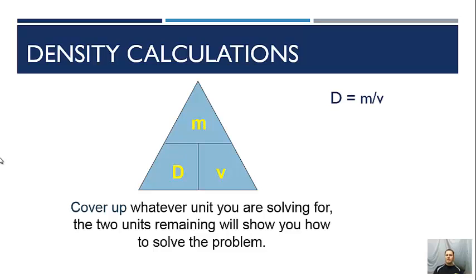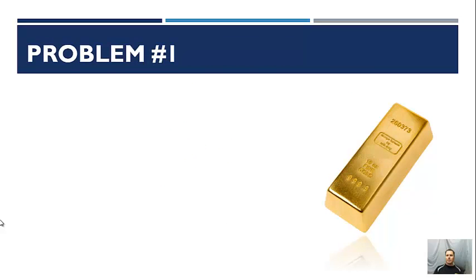So if you use this, it'll help you to know what to do each time. To cover up density, we're going to have mass over volume. If we want mass, it's going to be density times volume. And if we want volume, it's going to be mass divided by density. So these are the three variations of the density calculation that we can easily figure out by using our density triangle. So let's try a couple problems.